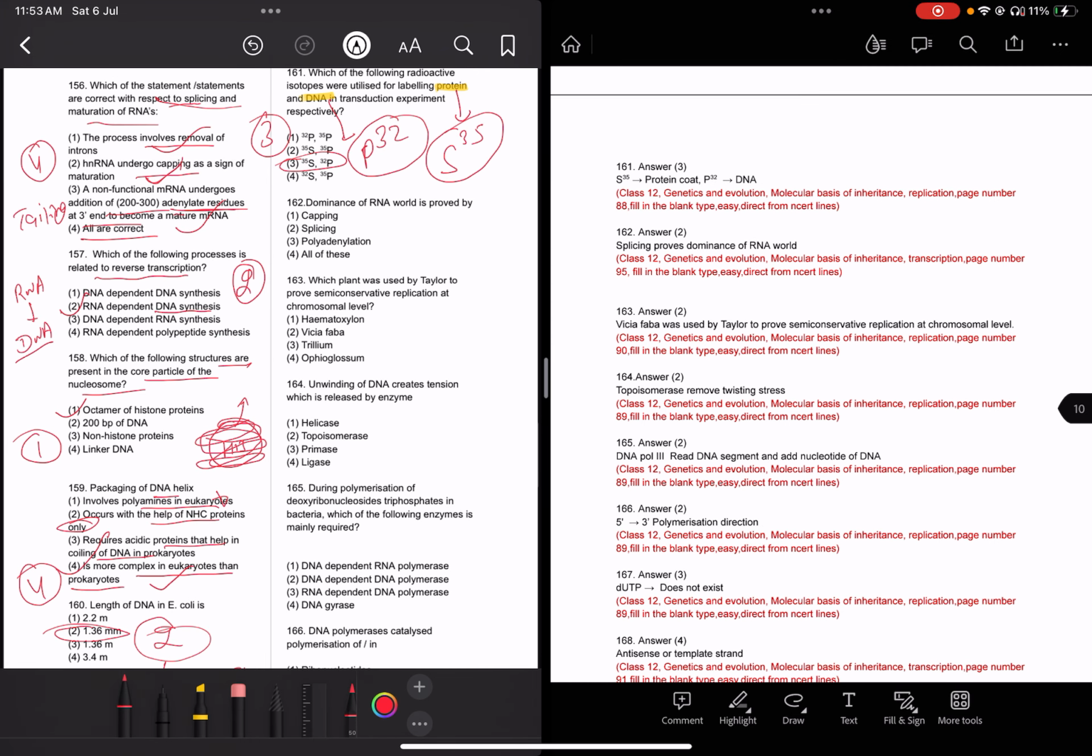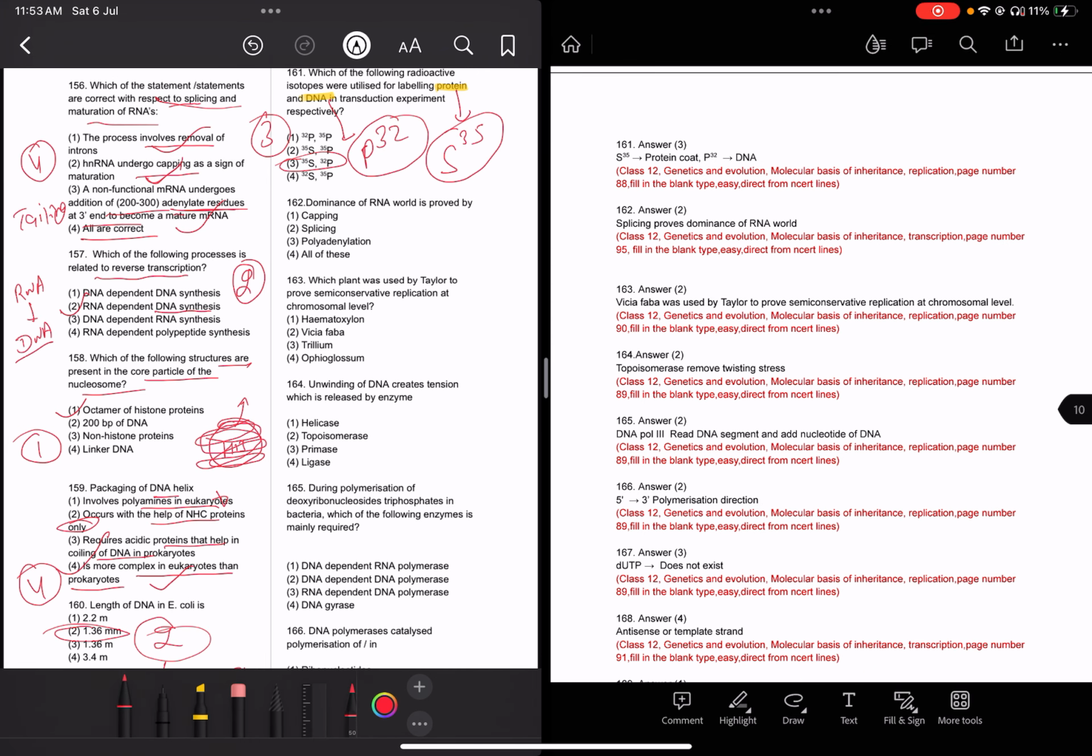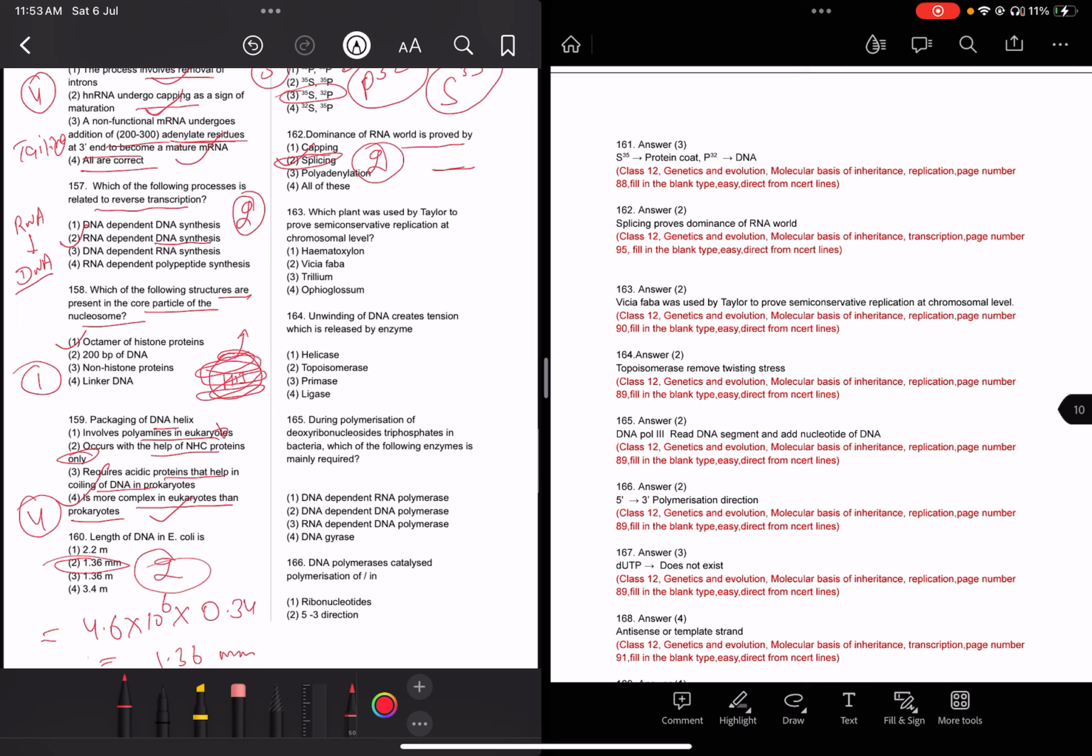Now read question number 162. Dominance of the RNA world is proved by splicing, capping, polyadenylation, or all of the above. Here, only splicing proves it, which is the removal of the intron. In splicing, introns are removed and RNA doesn't have introns. So whenever we remove introns from DNA, we go to a better product, which is RNA, not DNA. So it is the dominance of the RNA world in this concept.